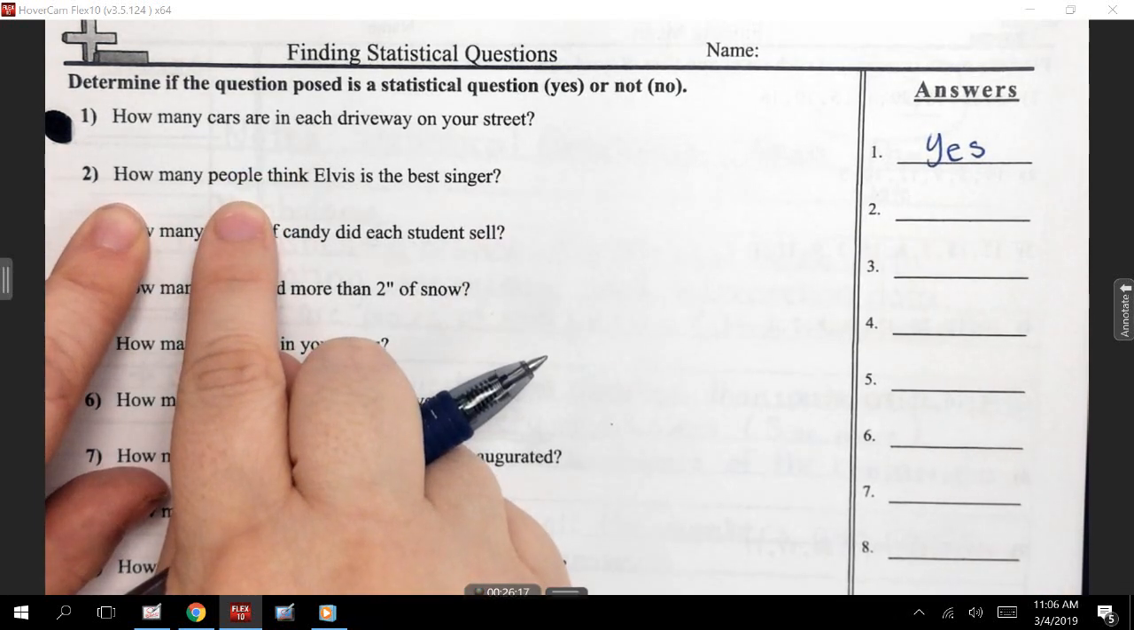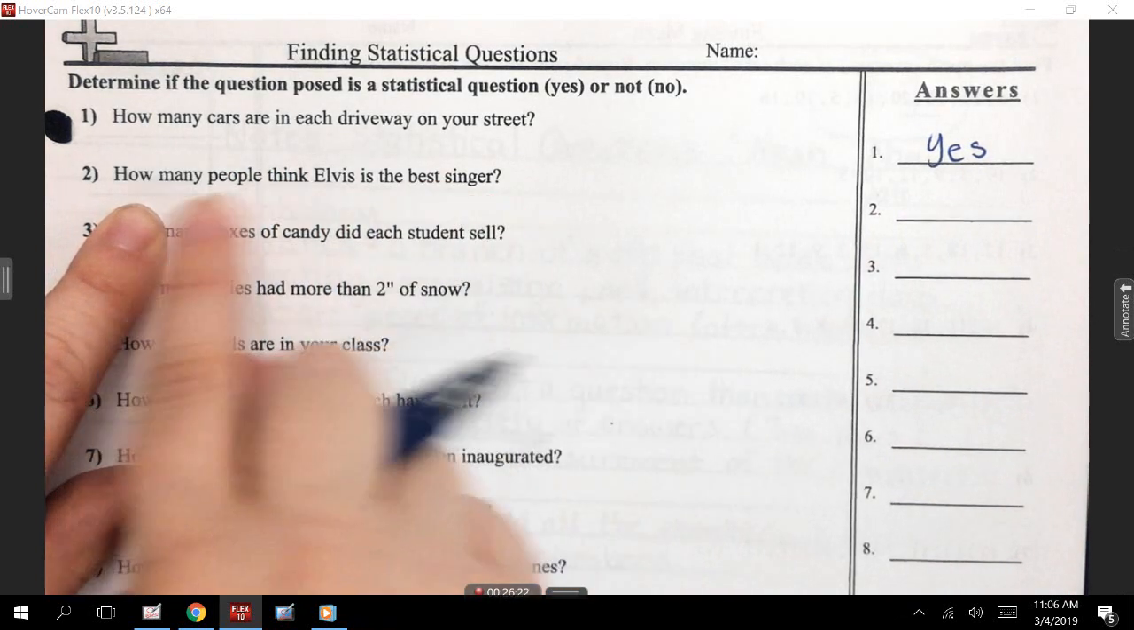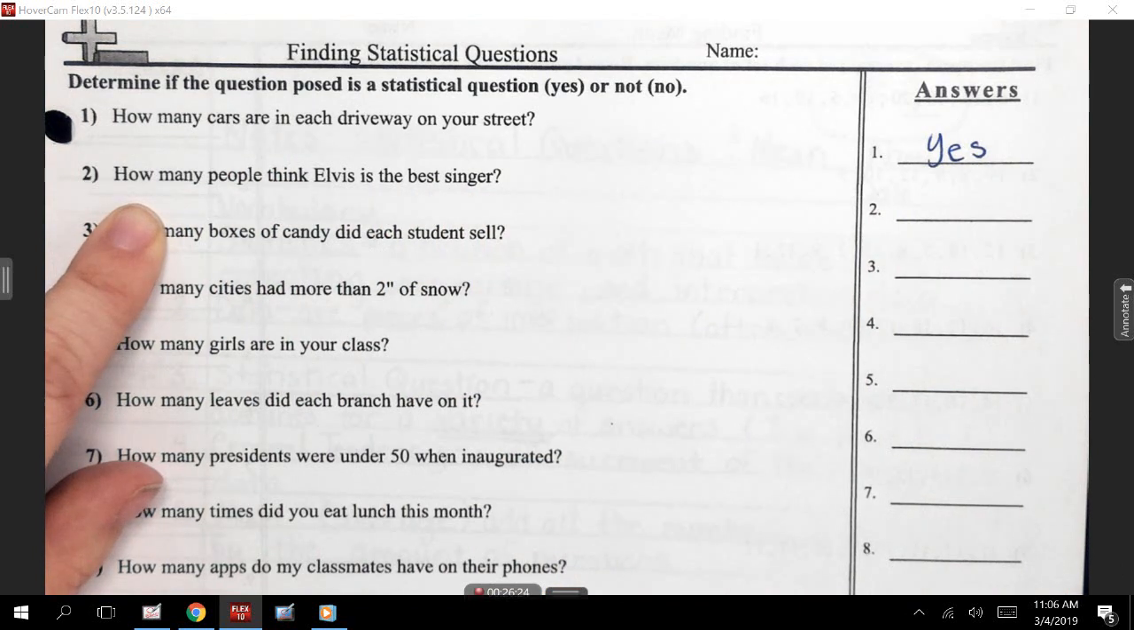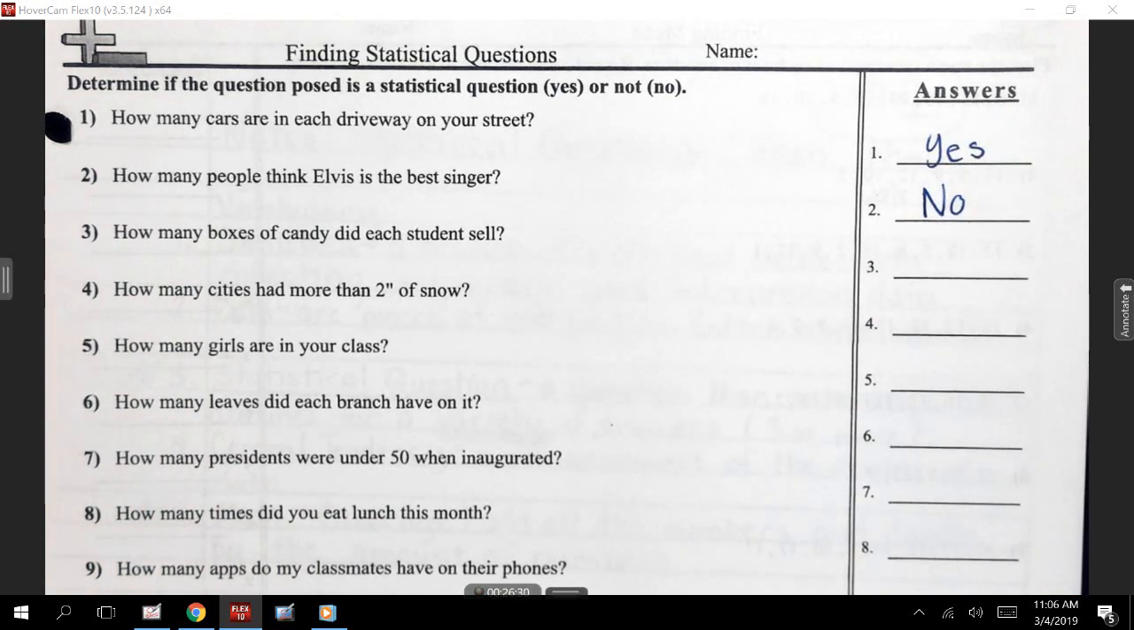How many people think Elvis is the best singer? Tony? No. Because, guys, this is just one answer. How many people think he's a good singer? You're going to have one number for that question. And it's a yes or no question, so it's just how many people.